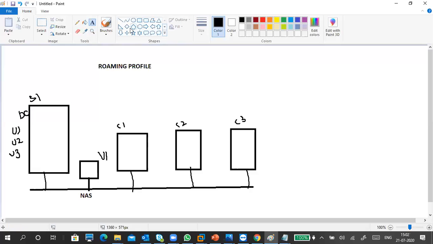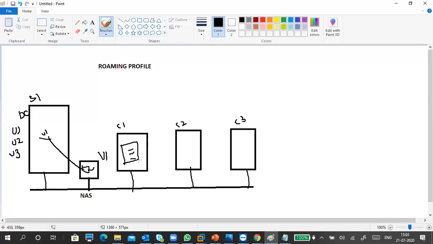In this one, I created a folder. In that folder, I will link it to a user account in my domain. I have user one. I link my account to this folder. Now this user can log into any PC. For example, you log into C1, a fresh, empty profile is created, and whenever he does some work on the desktop, he creates some data, documents, downloads something.